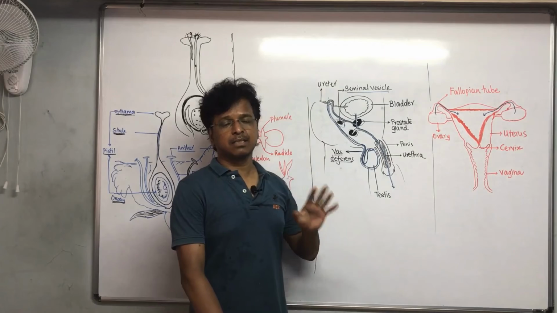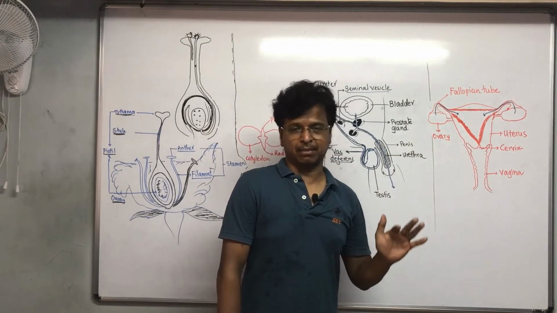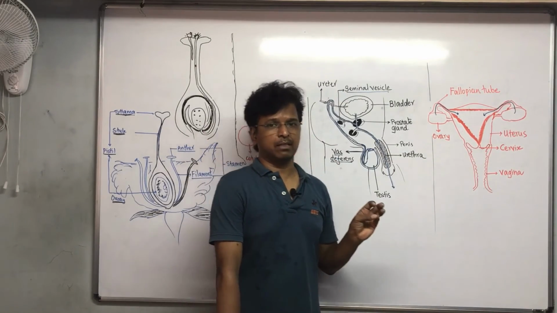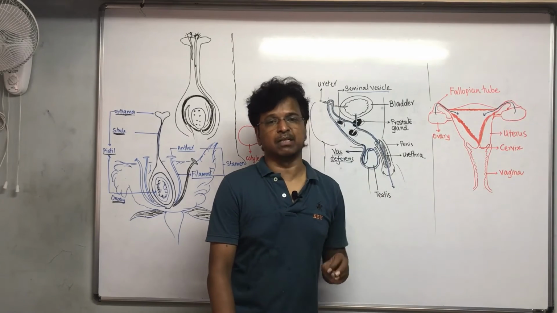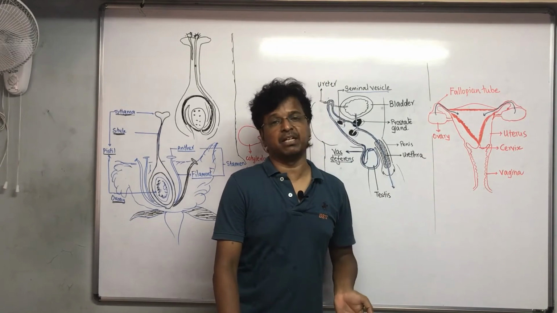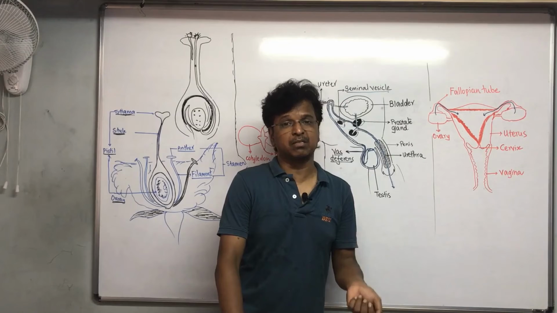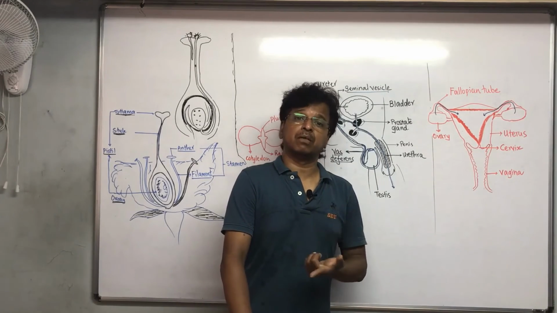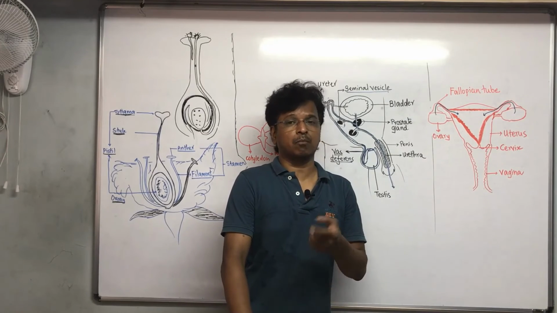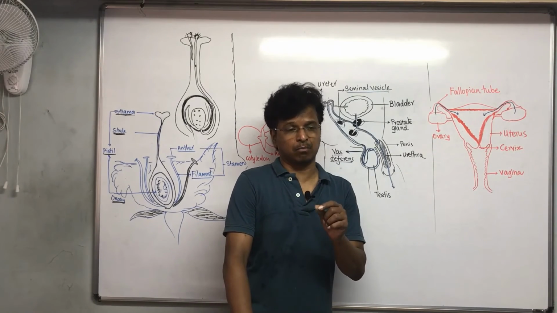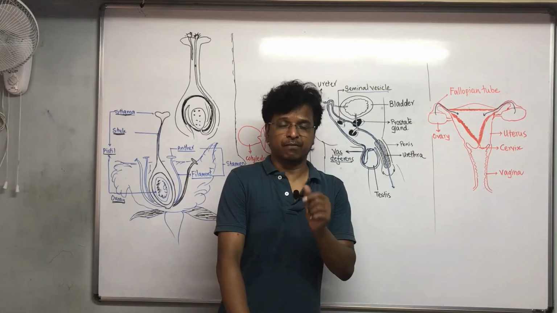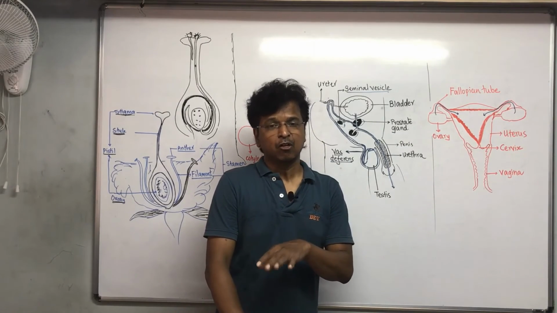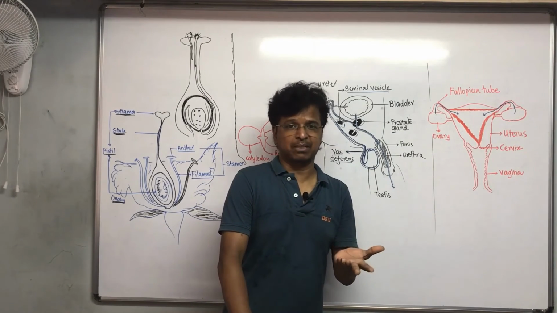But definitely this is not a very good practice. First of all, it is not definite that it will really work. Eggs can be released even after having pills, and fertilization may still take place. Also, since the pill is being taken, hormonal imbalance and differences take place, so side effects can occur.